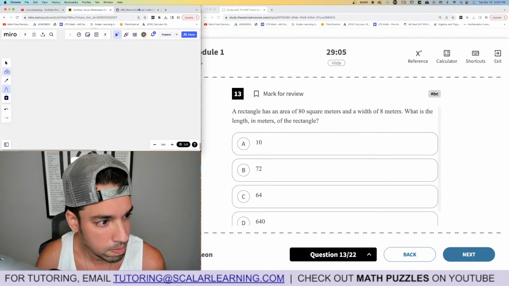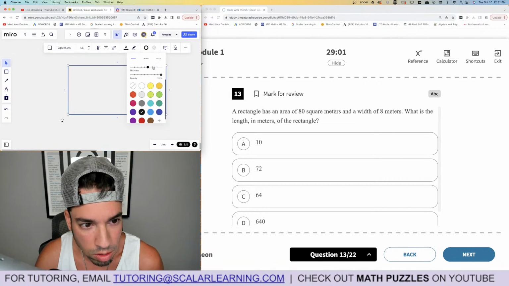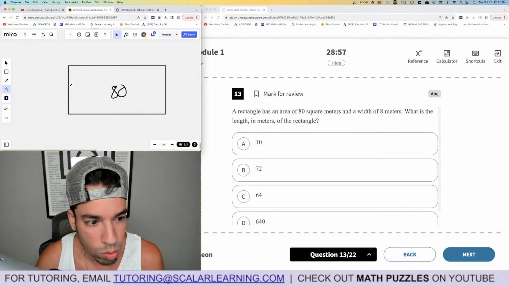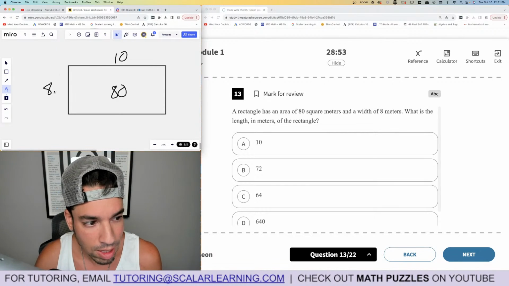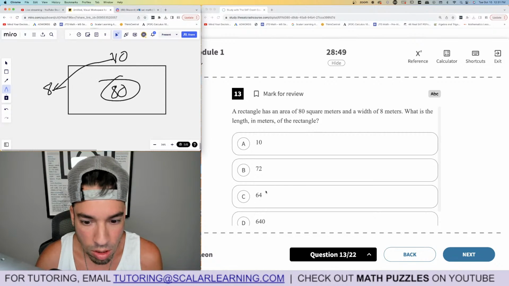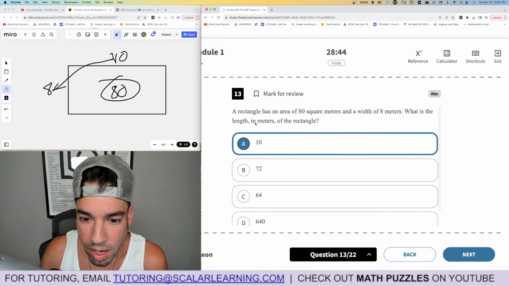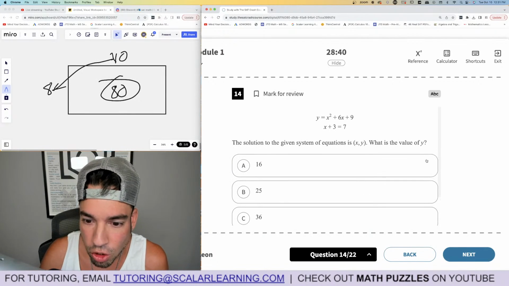A rectangle has an area. Hold on. Let's draw out a rectangle. Remember, I say if they don't have the diagram, always draw it out if it's a geometric problem. Rectangle has an area of 80 with a width of 8. So this is 10, of course. That's it, right? Because length times width is area. They gave us the width. We know the length is 10. Boom, done. Let me make sure I didn't misread that. Yeah, in meters. I have seen them do some weird stuff on the digital now with units, so I had to make sure.